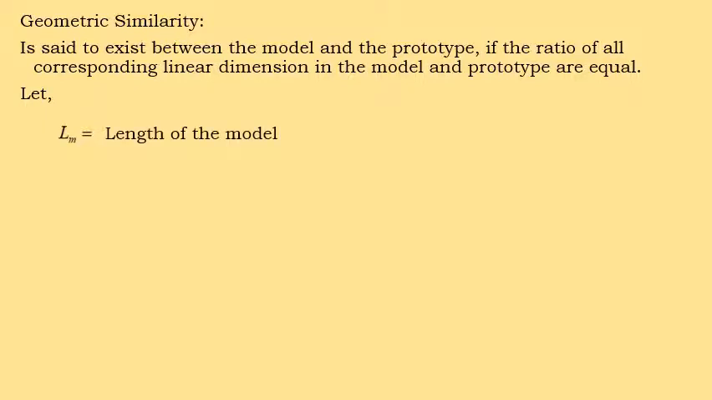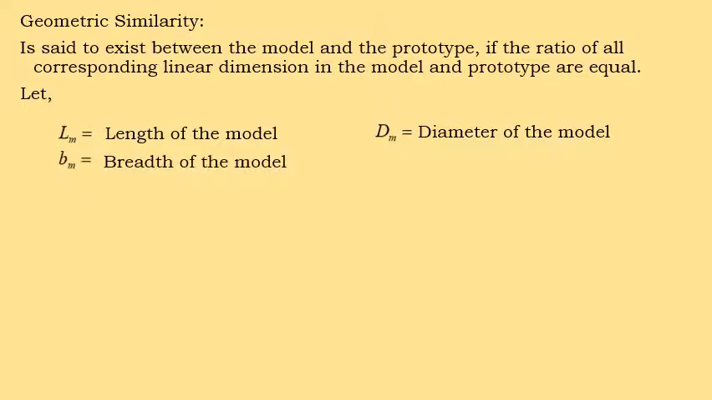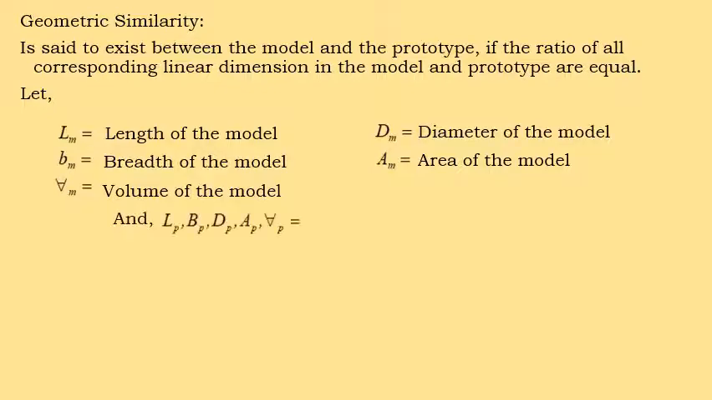For example, LM represents the length of the model, DM the diameter of the model, BM is equal to the breadth of the model, AM represents the area of the model, VM is equal to the volume of the model, and LP, BP, DP, AP and VP indicate the corresponding values of the prototype. That is the length, breadth, diameter, area and volume of the prototype.